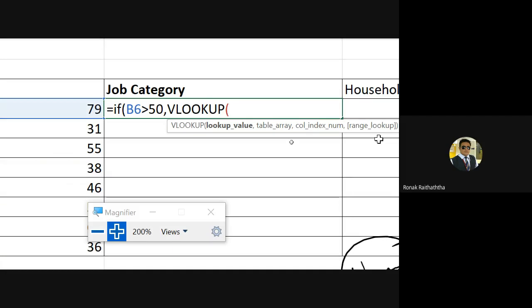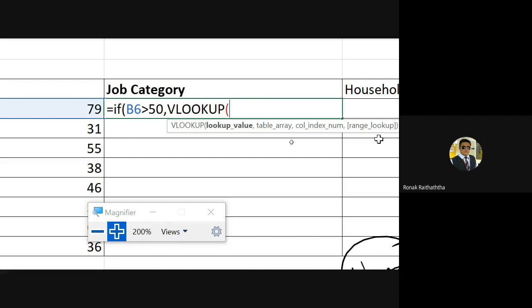If the value is false, then we would just write not needed in double inverted commas. But we have entered the VLOOKUP for the second parameter of the syntax.